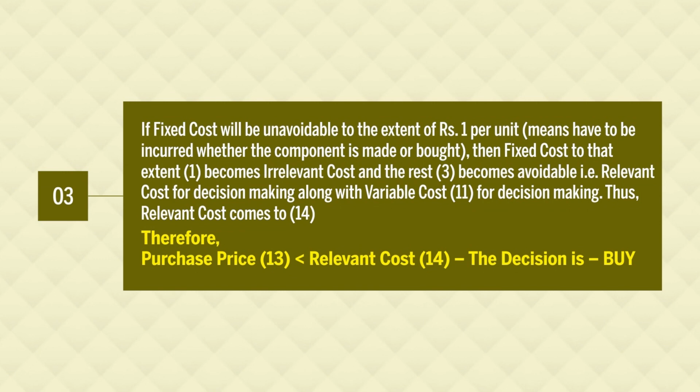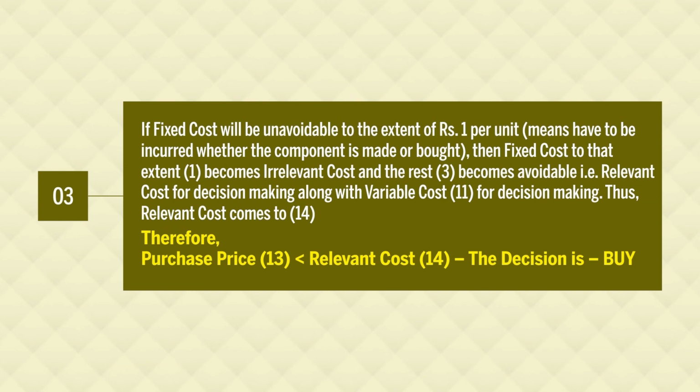Means purchase price is less than the relevant cost, and therefore we will stop manufacturing the component and we will start buying the component from the open market.